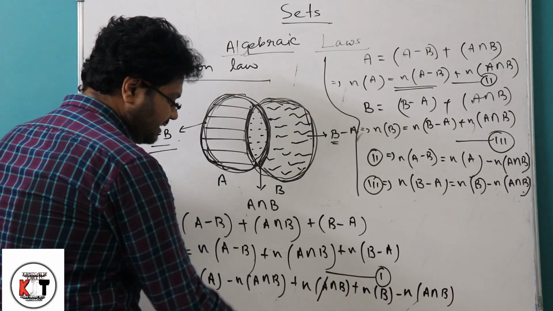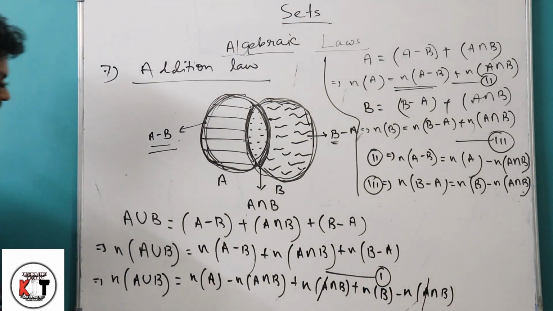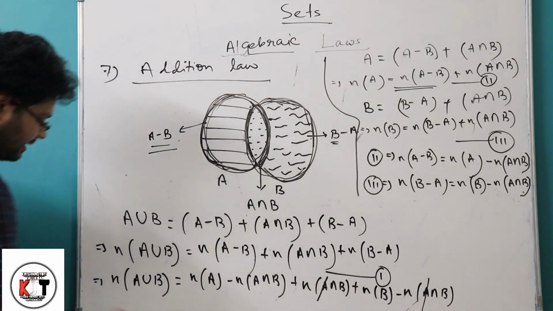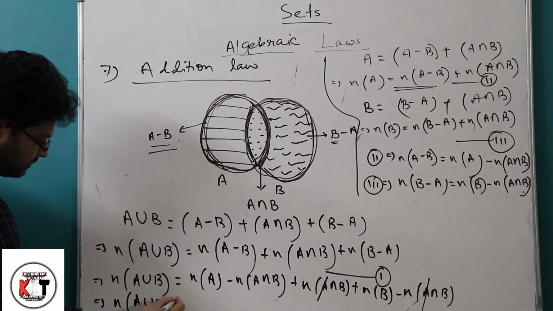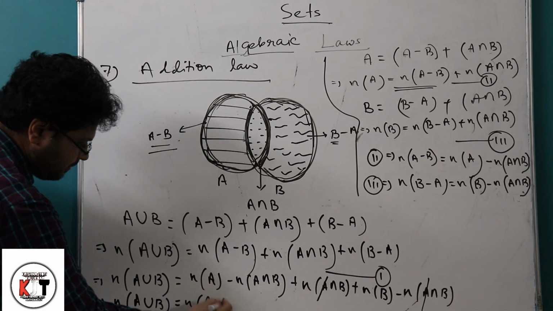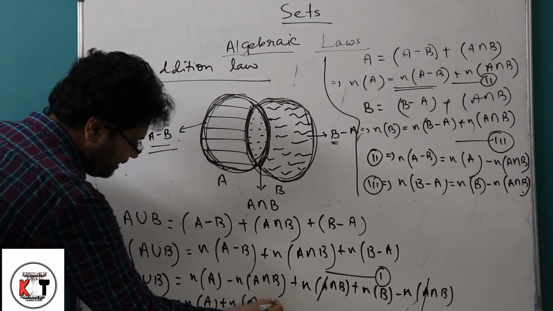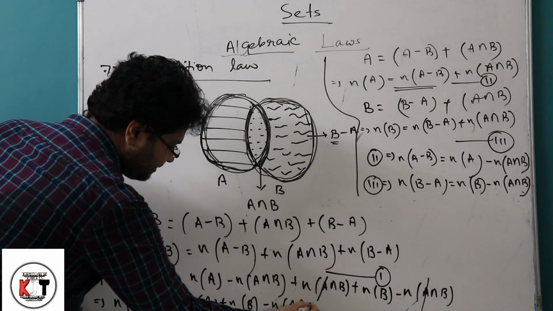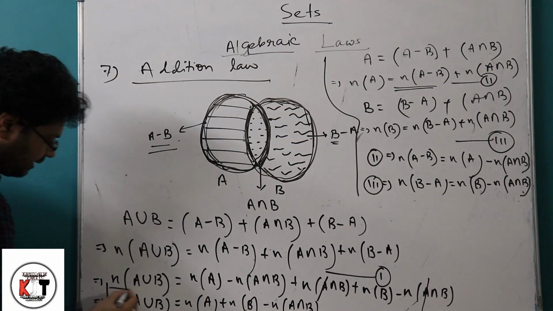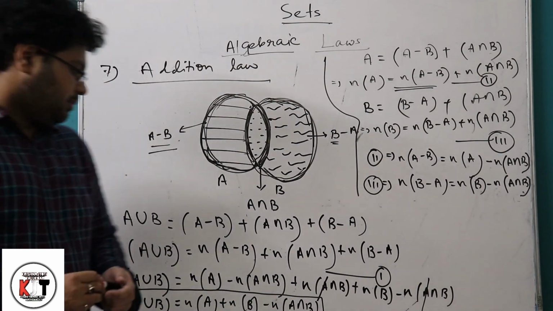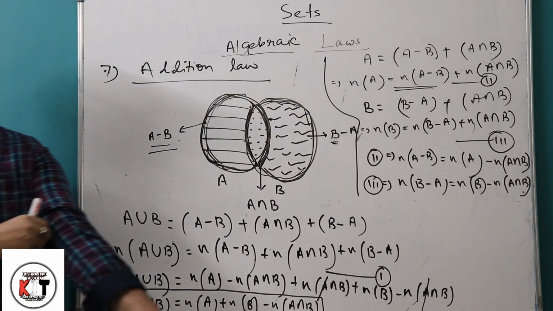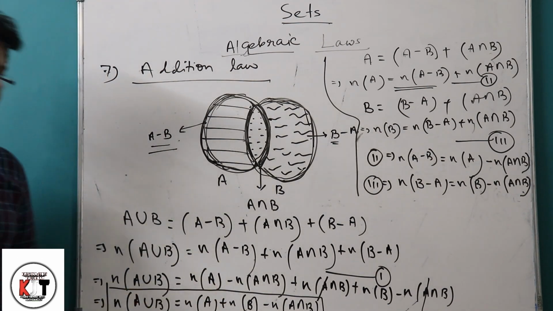Now the plus n of A intersection B and the minus n of A intersection B will cancel. So we get n of A union B equals n of A plus n of B minus n of A intersection B. This is the most important law, because the word problems in this chapter will be done using that law.